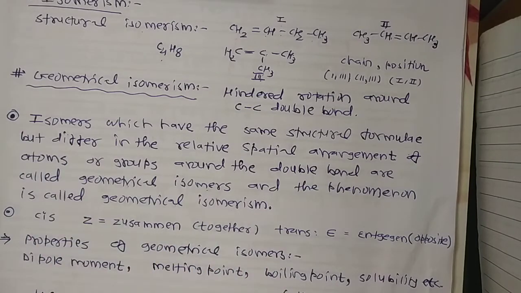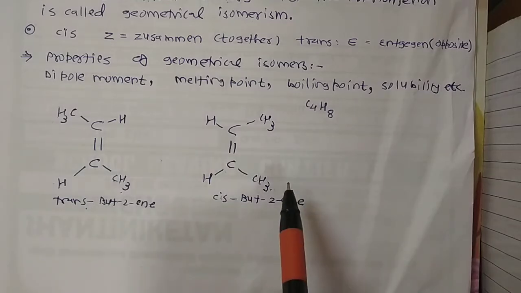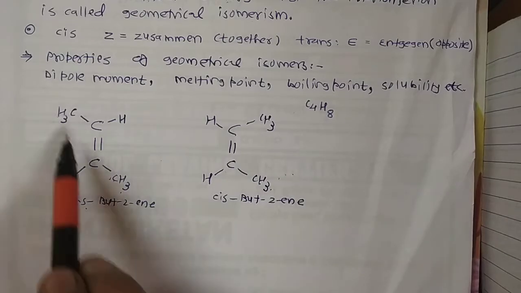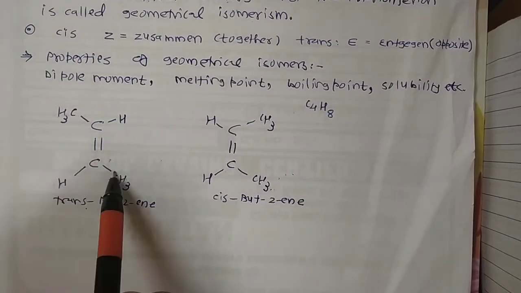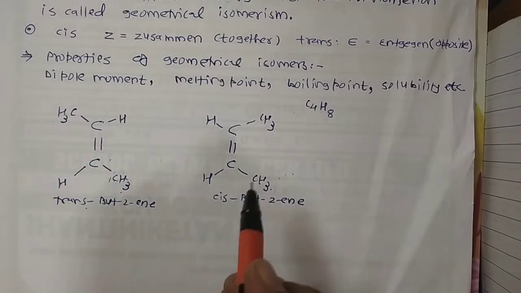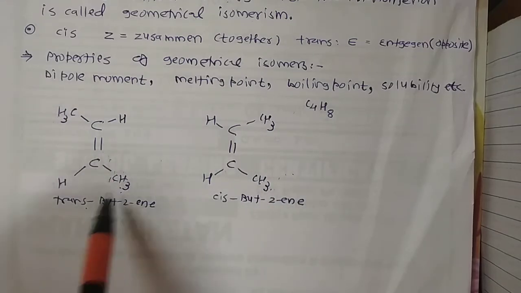In isomer 1, similar atoms or groups lie on the same side, so it is called the cis isomer, while groups at opposite positions make the trans isomer. Cis means the same group on the same side, while the same group on the opposite side is called trans.